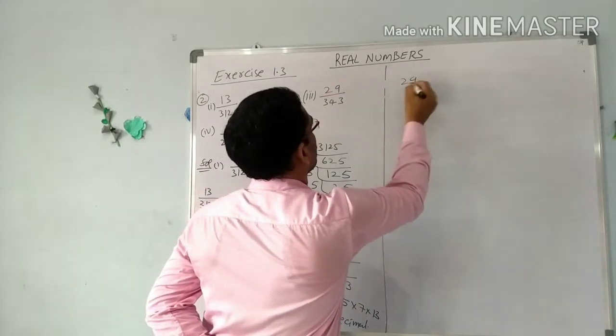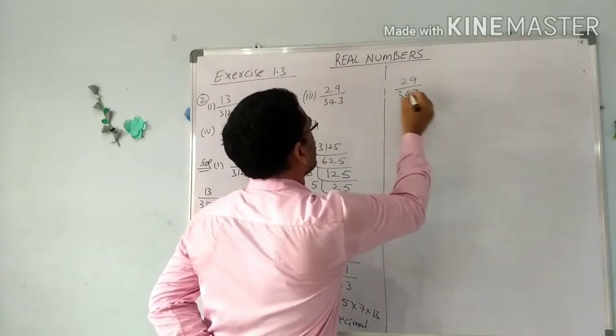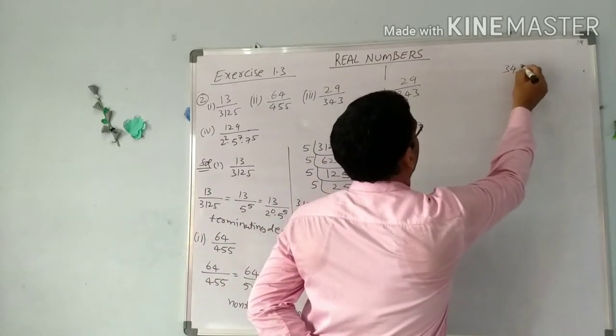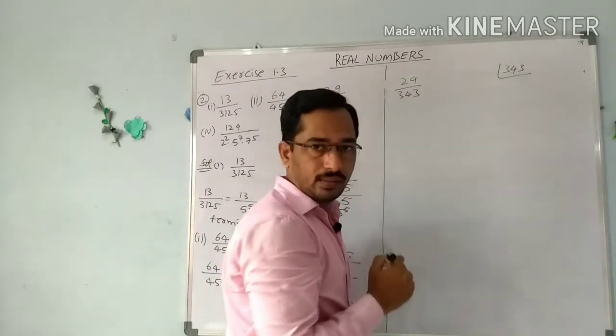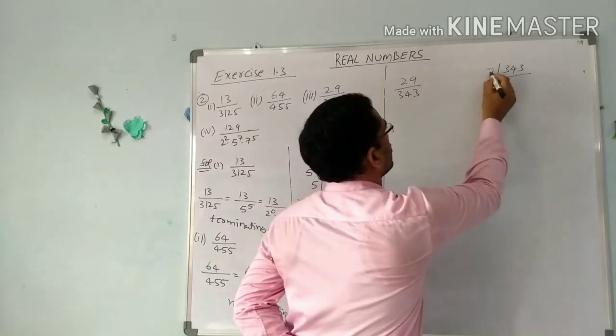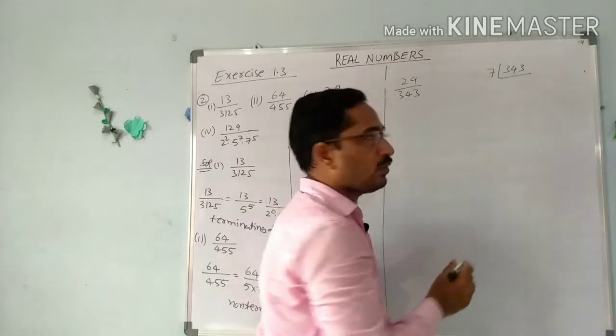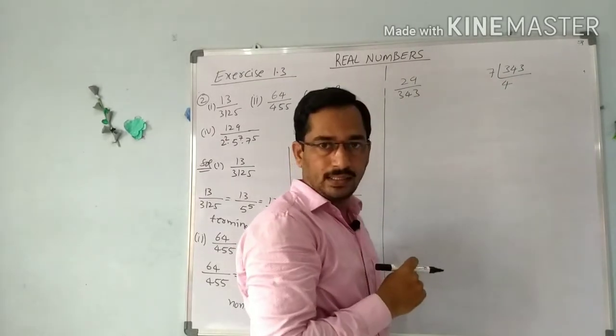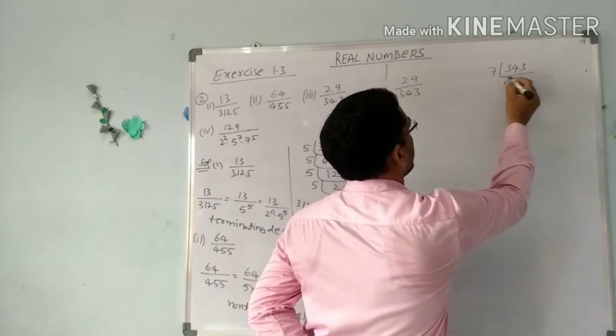Next, see 29 by 343. Now find the factors of 343. Here it is in the 7 table. 7 4s are 28, 6 remaining, 63. 63 means 7 9s are 63.